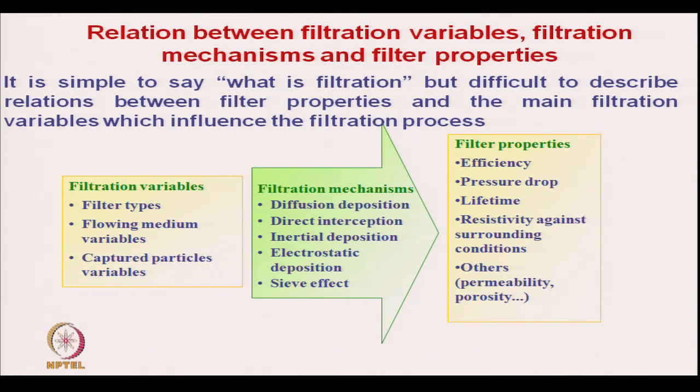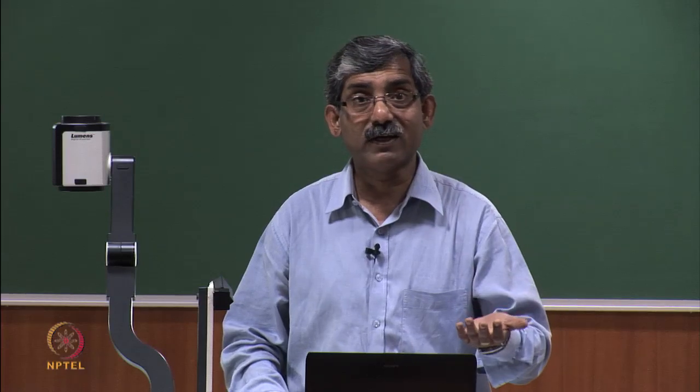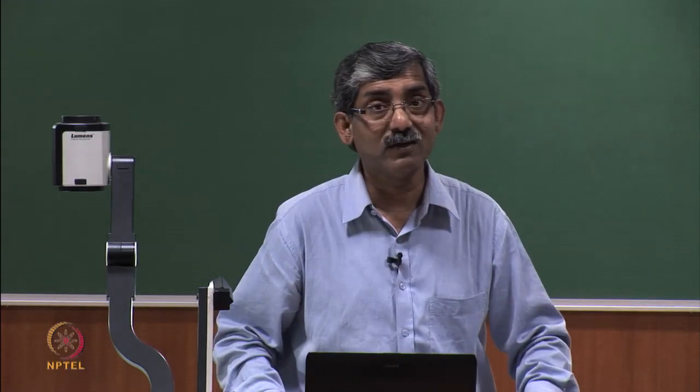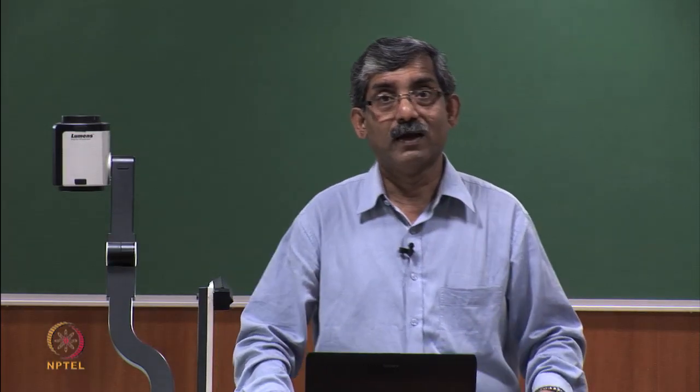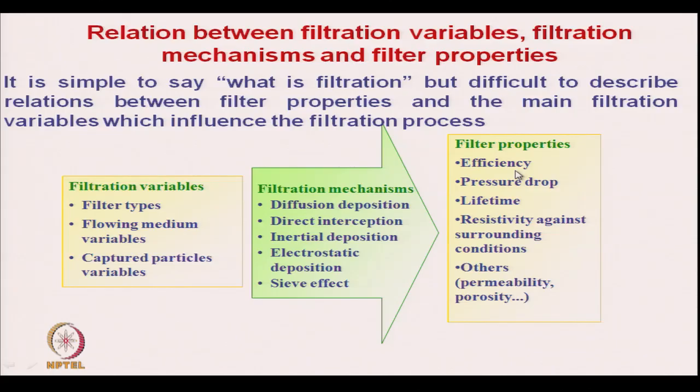If it is a mesh type filter, then the sieving effect will be there. Along with this, what type of property is important, whether it is filtration efficiency, pressure drop, or lifetime. All these properties are important.